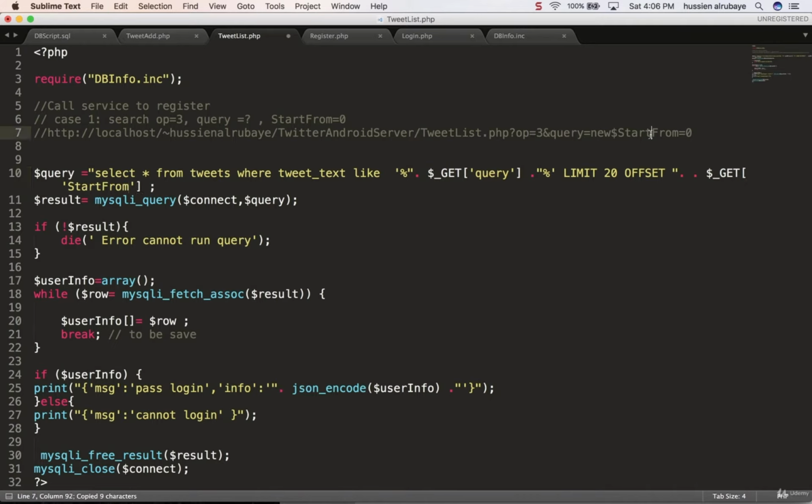So if you want to start from 0, I will give him 0 and after 20 records. If you want to start from 20, I will give him 20 to 40. If you want to start from 40, I will go 40 to 60 from the database, because he may be loading more. So yeah, this is the query.